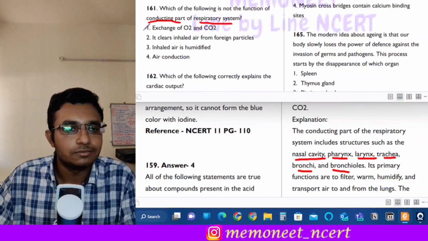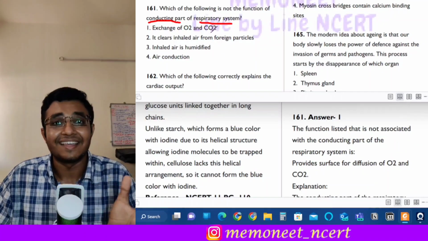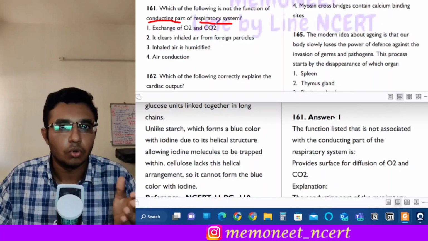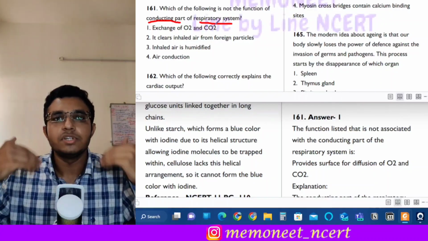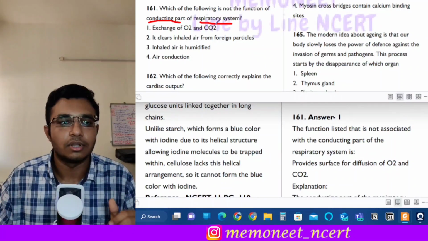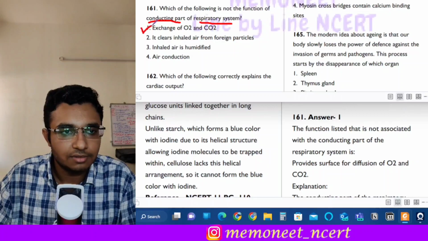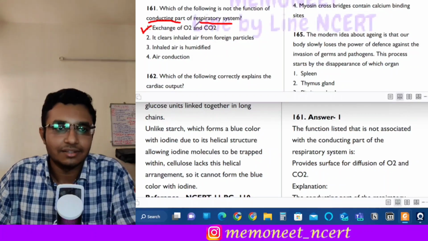Okay, so first is exchange of O2 and CO2. Okay, so does exchange occur in the conducting system? No. The conducting system plays the function of conduction of the air from the atmosphere to the lungs. The exchange occurs in the alveoli, that is in the lungs only. Okay, so the correct answer will be option 1. It is not responsible for exchange of O2 and CO2. Let us see other options also.